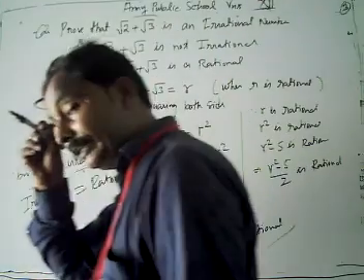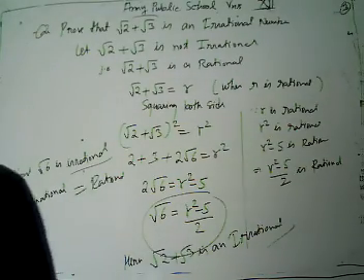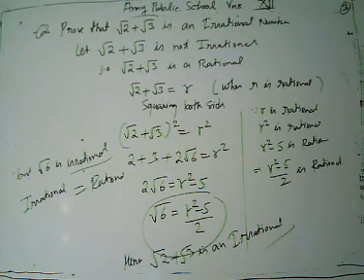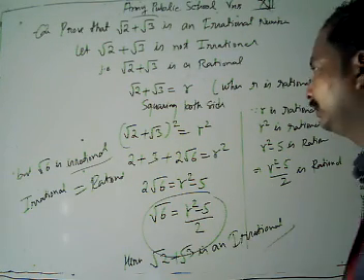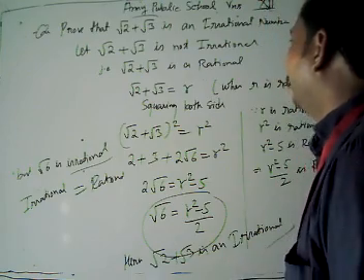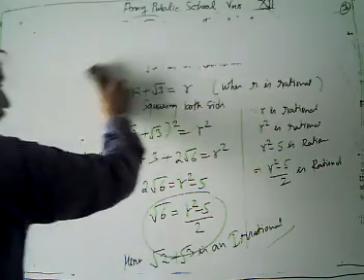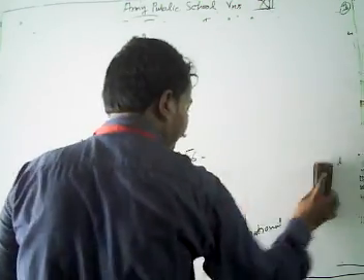We supposed that it's a rational number, but any irrational number is not going to be equal to a rational number. Then our root 2 plus root 3 is an irrational number. Then we take another problem to discuss with you.